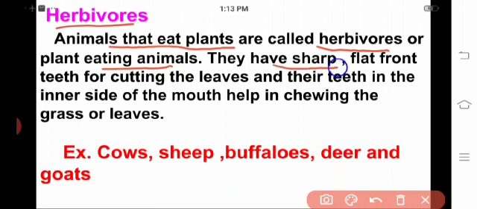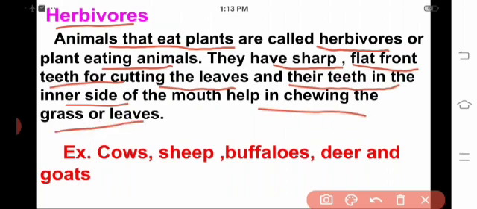They have sharp flat front teeth for cutting the leaves, and the teeth in the inner side of the mouth help in chewing the grass or leaves. After some time it will chew.